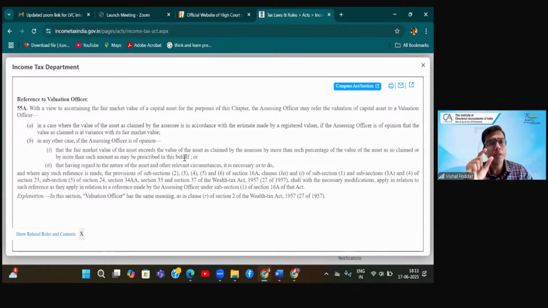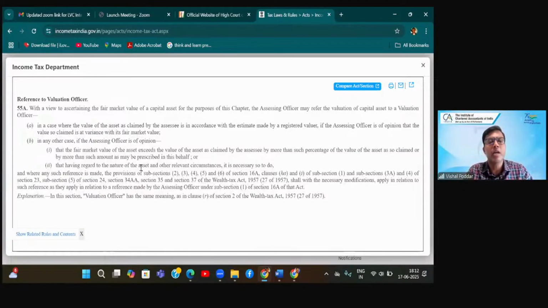In short, they are saying we'll give you some percentage. Like, if you remember, we already have that 110% rule. So already some percentage is given there. Similarly, here also, they say that some percentage or some amount will be prescribed. Amount may be that the difference is exceeding 5 lakhs, or percentage may be that the difference is exceeding 10%. So first, the assessing officer will go as per clause B sub-clause 1, where your value, which is now not as per a registered valuer, is at variance and the variance has a difference of some minimum percentage or minimum amount. Then he can go to the valuation officer.